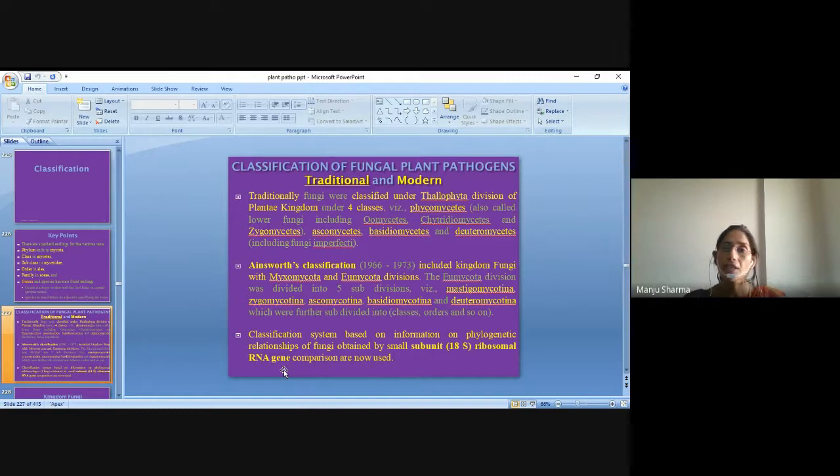Here, classification of fungal plant pathogens, traditional and modern.